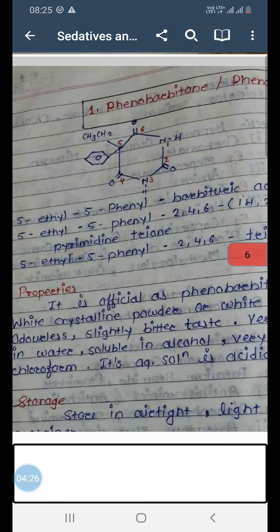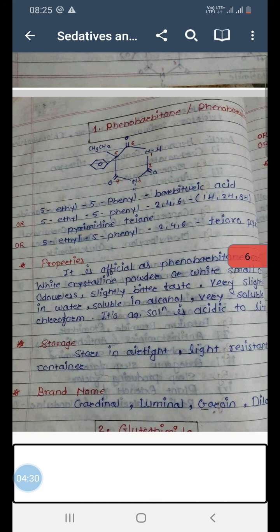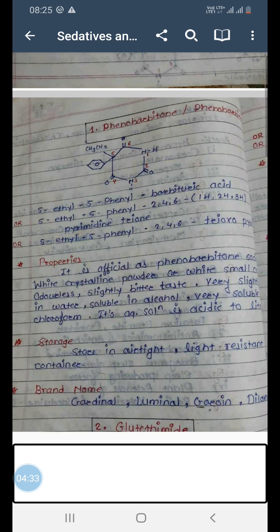Now we all know that except substituent molecules at position 5, the rest of the structure is known as barbituric acid, or chemically it is known as 2,4,6-pyrimidinetrione. Now we just have to write the names of substituents and their positions. So 5-ethyl comma 5-phenyl, we are writing in alphabetical order.